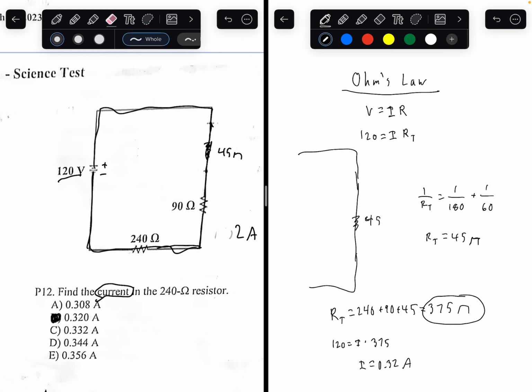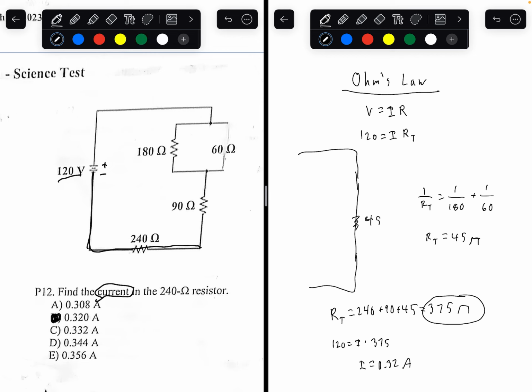Just for your own knowledge, I'll show you the resistances. You can skip ahead if you want, but if you want to know how to do it in a future problem, if it's asking you to find it for a parallel circuit, we know the current entering is 0.32 amps.